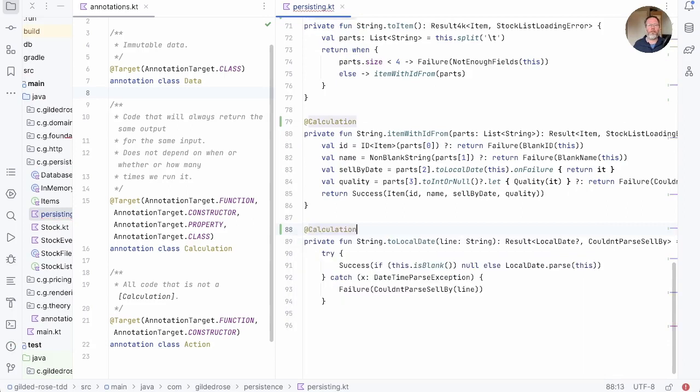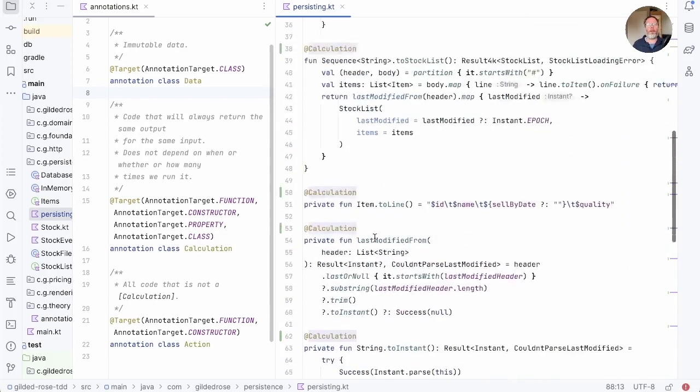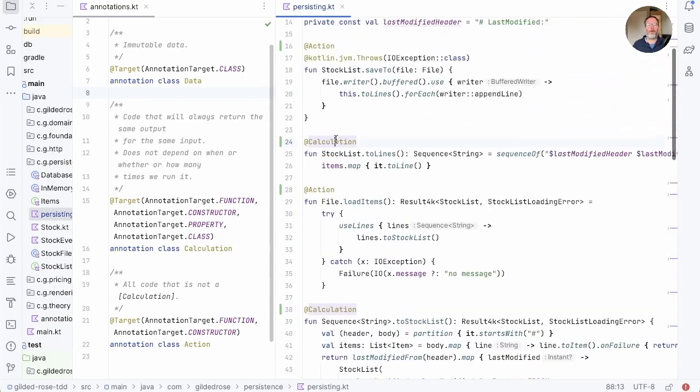Note that though, if we discover that any of these were in fact actions, that they depended on when they were run, then it would make the code up here that we said was a calculation, this stock list to lines or lines to stock list, into an action itself. If something that's otherwise a calculation calls an action, it becomes an action itself.